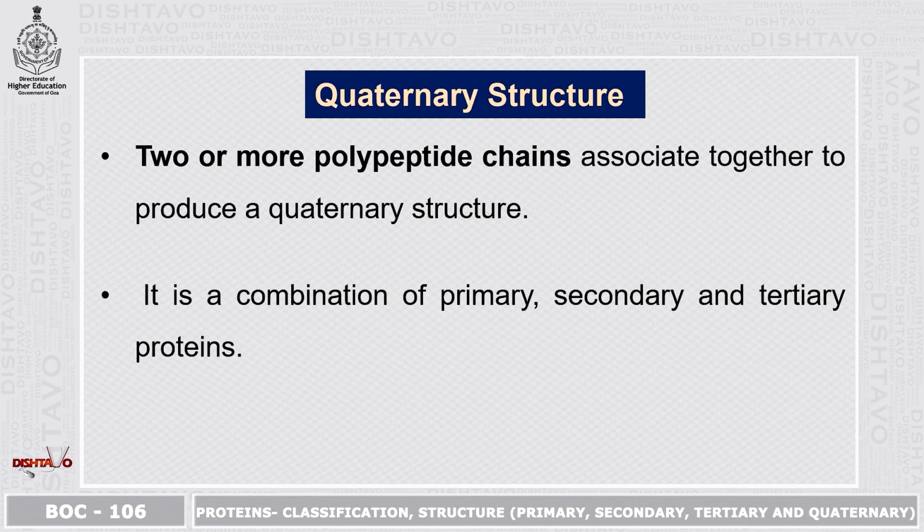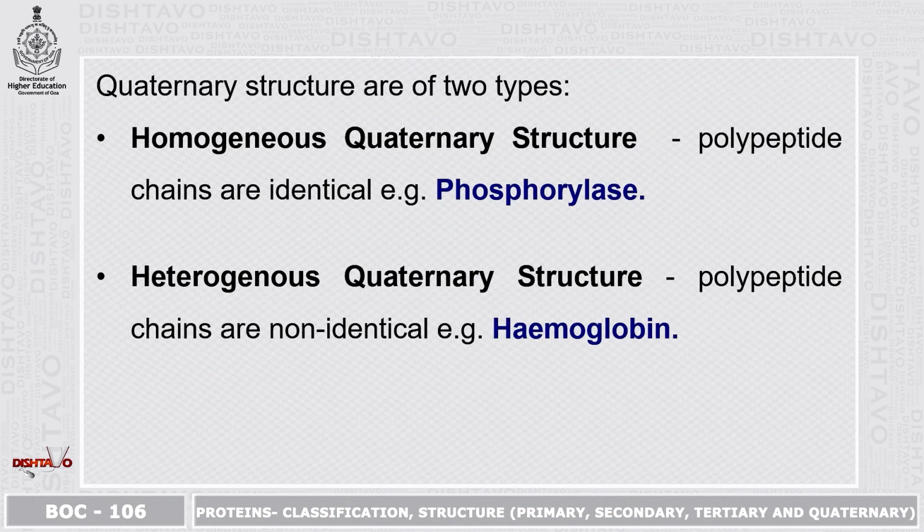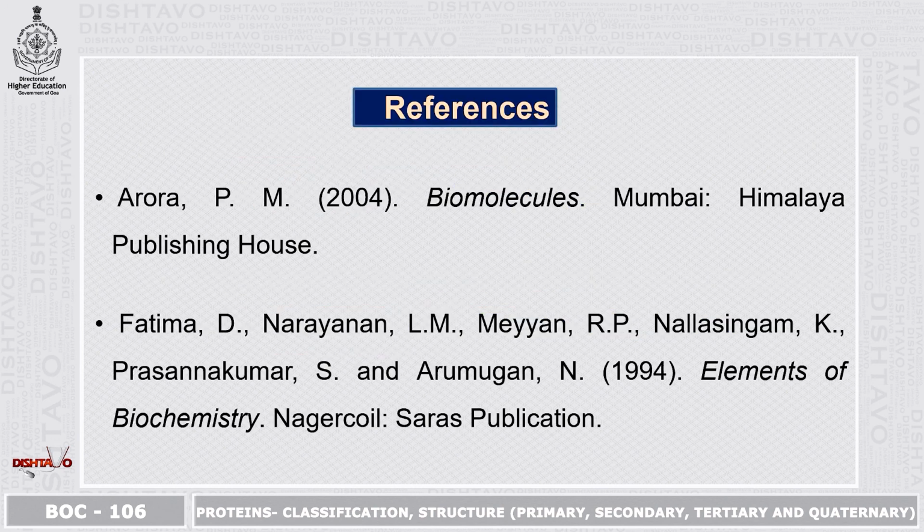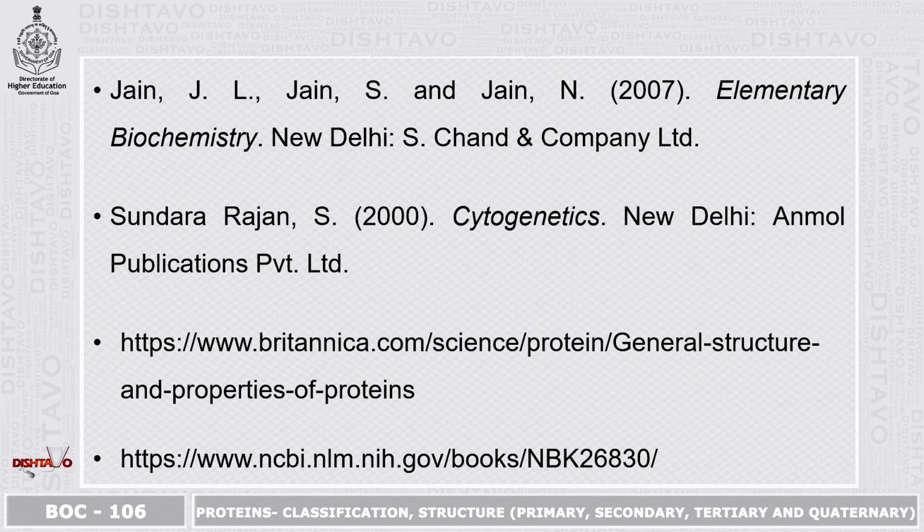Quaternary structure. 2 or more polypeptide chains associate together to produce a quaternary structure. It is a combination of primary, secondary, and tertiary structures. Quaternary structure is of 2 types. First one is homogeneous quaternary structure. Here the polypeptide chains are identical. Example is phosphorylase. Second, heterogeneous quaternary structure. Here the polypeptide chains are non-identical. Example is hemoglobin.